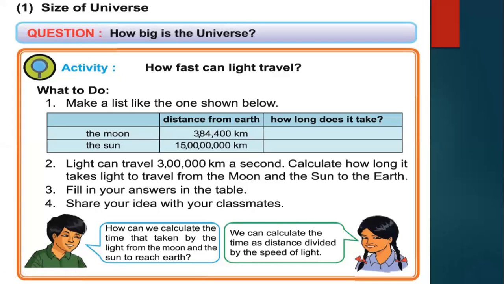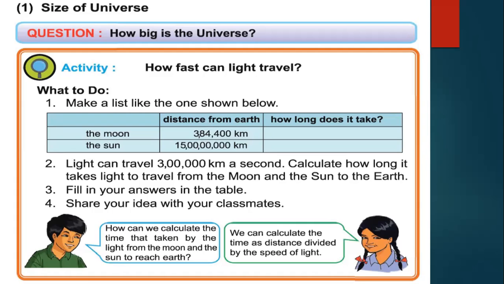So the next thing which will come to your mind is, what is the universe, what is the size of the universe, and how big is the universe? These are the questions that will come to your mind. We know that the universe is still expanding. As it is still expanding, its accurate distance from the earth is not measurable right now, but we can calculate the speed of the light that comes to us from the moon or from the sun.